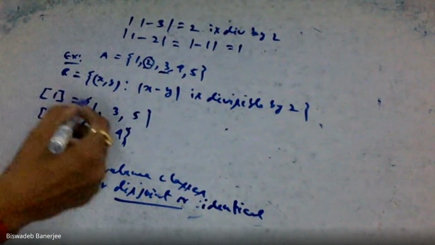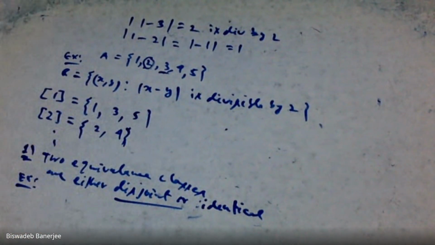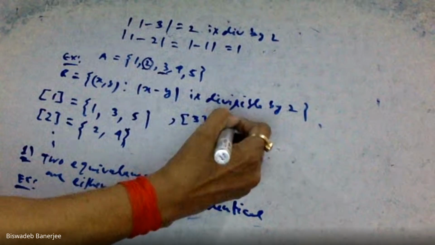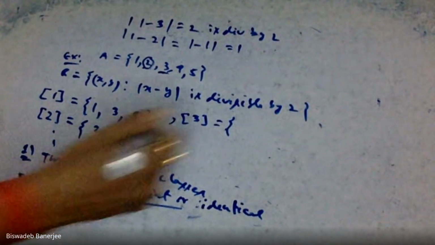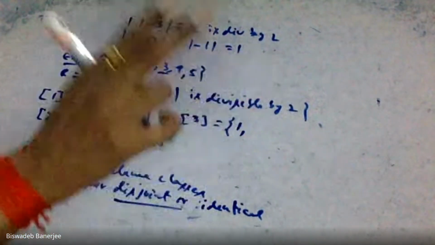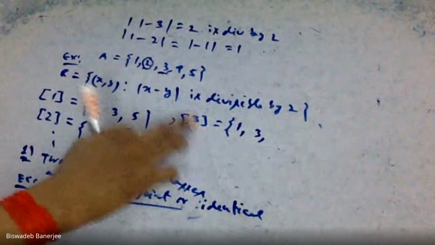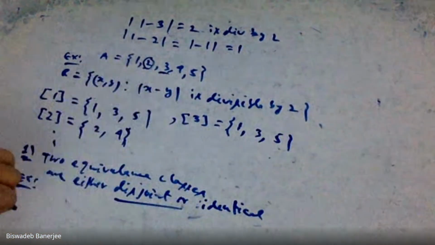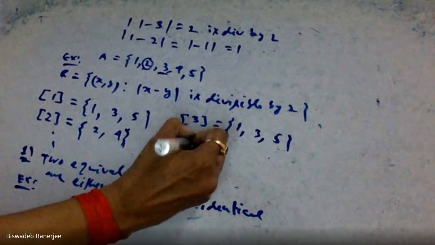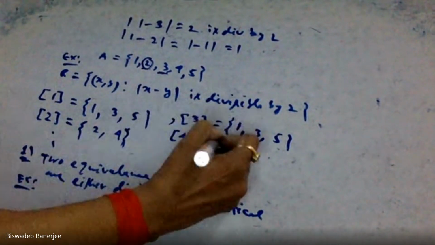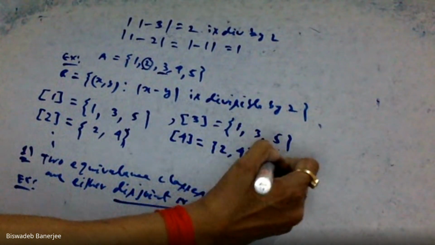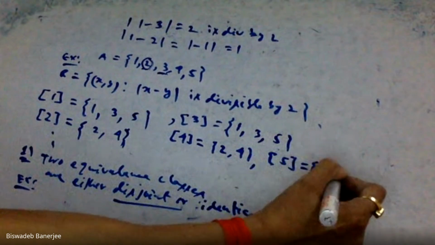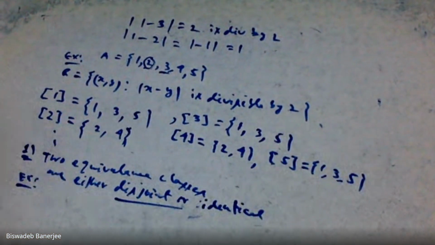See that equivalence class of 1 is {1, 3, 5}, equivalence class of 2 is {2, 4}. Similarly, you can check equivalence class of 3. It would be 1, because 1 minus 3 means 2 and 2 is divisible by 2. 3 minus 3 gives 0 and 0 is divisible by 2. And 5, because 5 minus 3 gives 2 and 2 is divisible by 2. Equivalence class of 4 is only {2, 4}. And equivalence class of 5 is again {1, 3, 5}. You can check yourselves. Very easy to check.